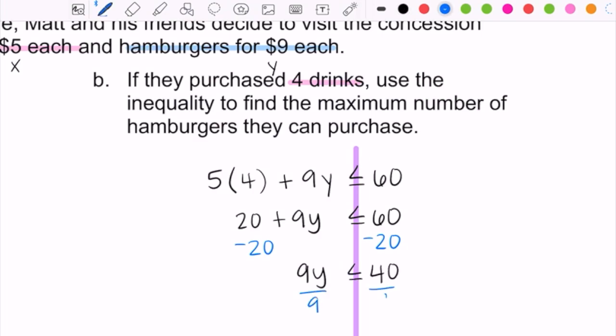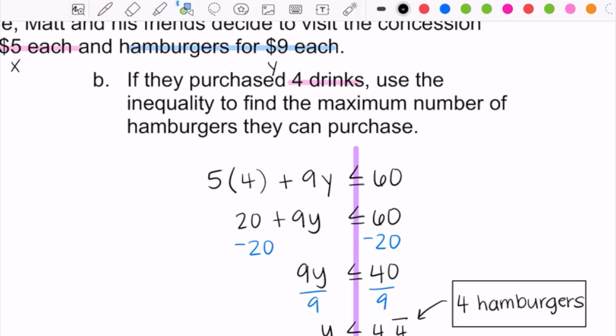And so you guys, on this one, same thing. We're not going to get a whole number as our answer to this question. We're going to end up getting a decimal, and then we're going to have to interpret that decimal. So I'm going to get y has to be less than or equal to 4.4, repeating 4.44444. But then we need to think about what that means in terms of hamburgers. On this one, if they bought 5 hamburgers, they would technically spend too much money based on what they want to spend. And so the answer for this one is that they can buy a maximum of 4 hamburgers if they want to stay under their goal of not spending more than $60.